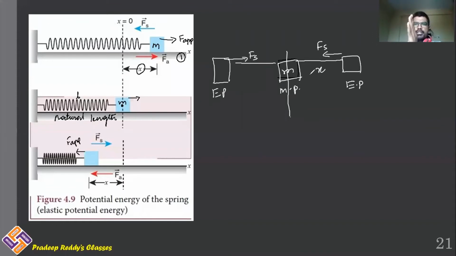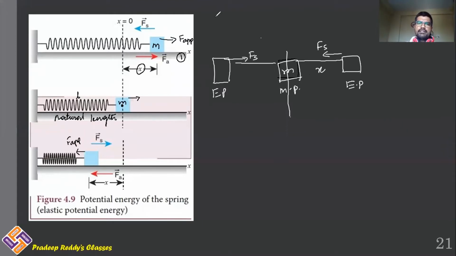Again it comes to mean position, then goes to extreme position, comes back to mean position, and then goes to extreme position, vice versa. This process continues till it comes to rest in the mean position. Therefore, a mass which is attached to the spring, if it is disturbed by some distance, if it is elongated by some force, and if you leave it, it will be continuously executing simple harmonic motion.